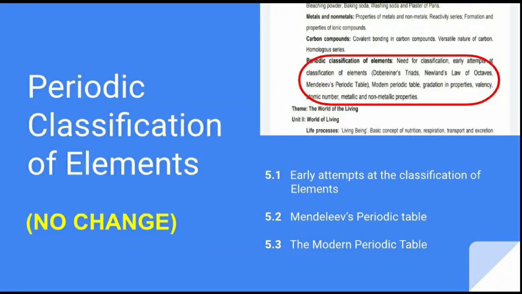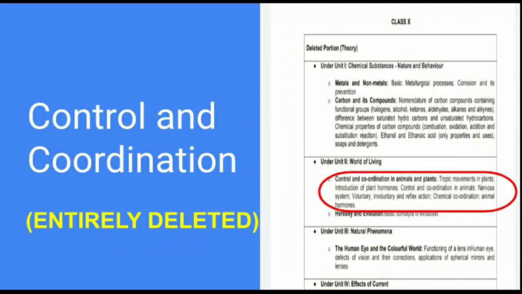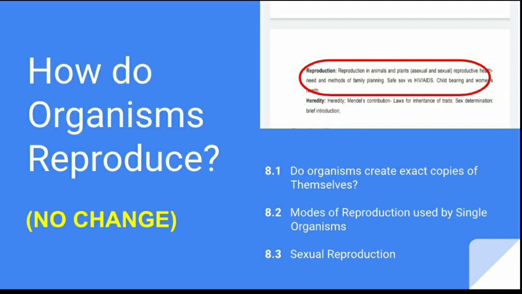No reduction in portion for periodic classification of elements and life processes. Next is control and coordination and this chapter has been entirely deleted. This chapter is not in your current portion. Fine. ये chapter को आपको नहीं पढ़ना है. No reduction in portion for how do organisms reproduce. Entire chapter पढ़ना है.